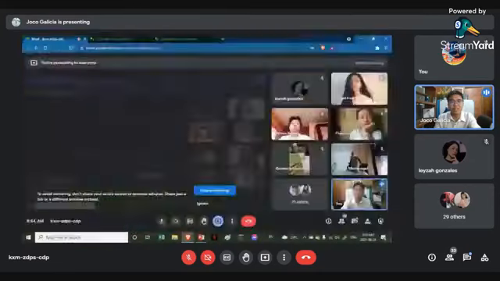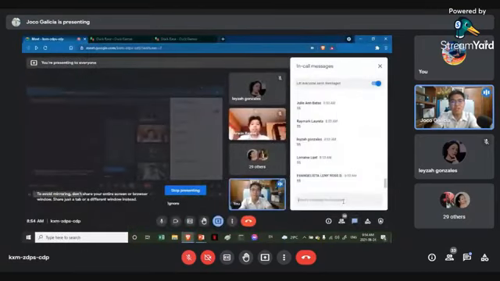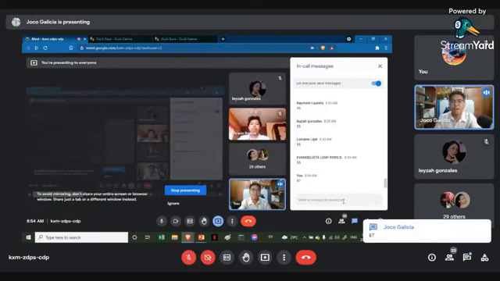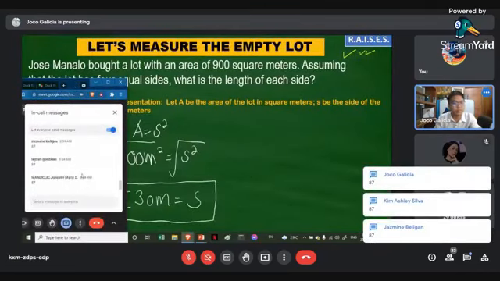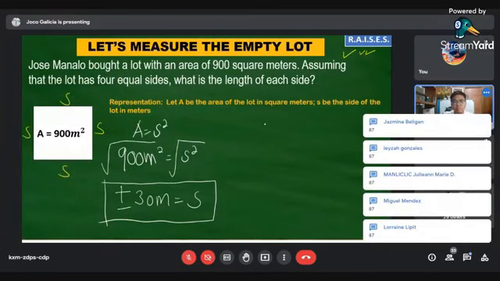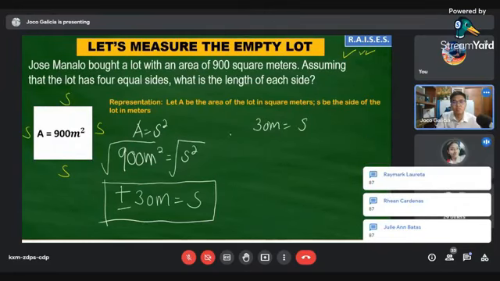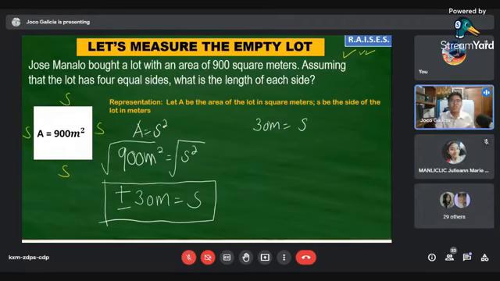So for triple asterisk again, what is our answer going to be? Manliklik: 30 meters equals side po. All right. Why? Kasi wala naman pong negative na measurement. Very good, because there is no negative measurement. So our answer is going to be 30 meters.